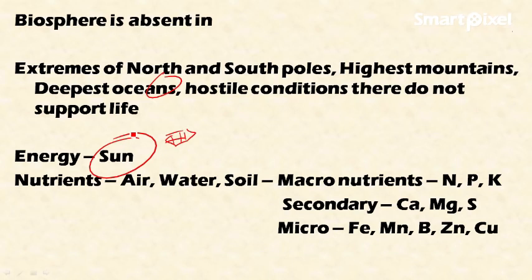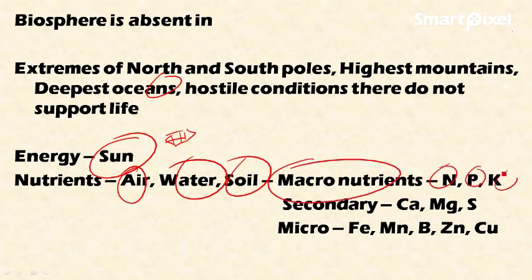The biosphere also provides nutrients, including air, water and soil, and soil supports plant life by providing macronutrients, including NPK, secondary nutrients like calcium, magnesium and sulfur, and micronutrients like iron, manganese, boron, zinc and copper. These are all the essential elements required for plant growth, and they are supplied by the soil.